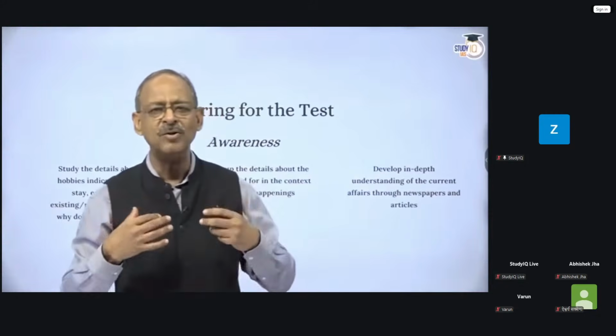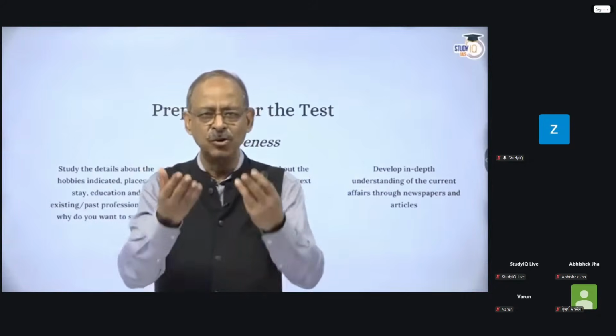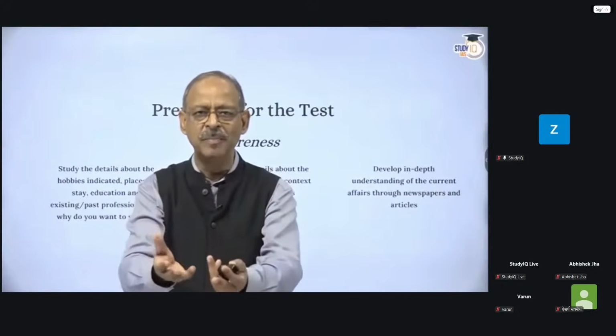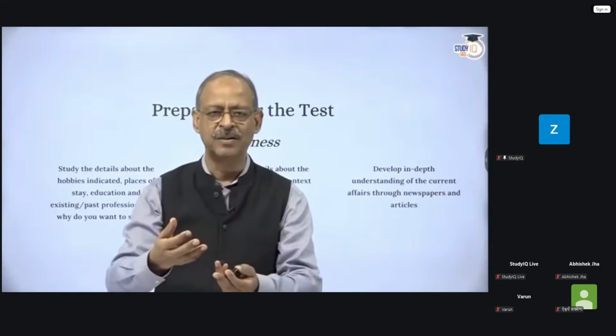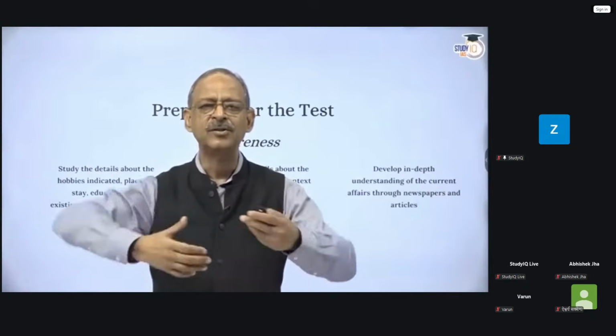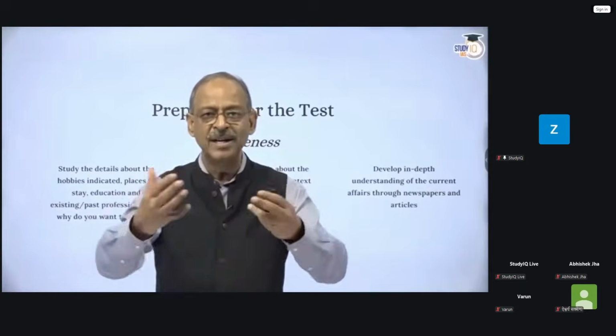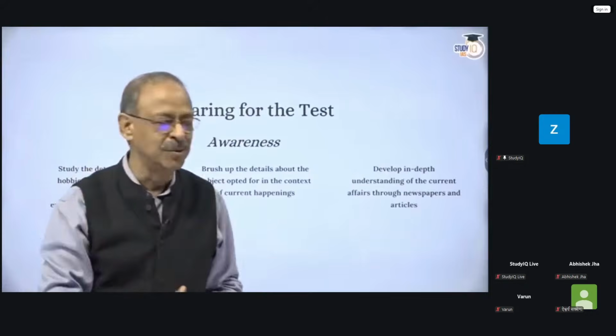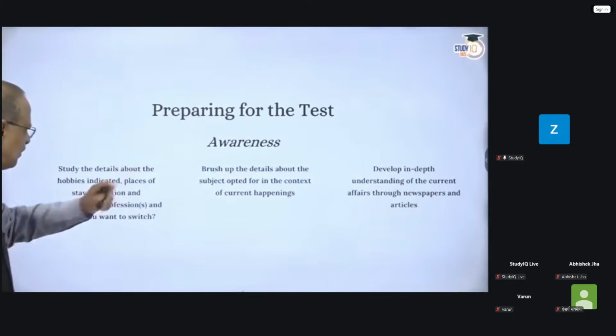What does the board know about you? They know about you through the DAF. The detailed application form that you filled is the only document available to them, apart from you sitting in front of them, that they know of you, and it is on the basis of that. So one is what you've written in DAF, the other is the general awareness part, what is happening around you. These would be covered here.